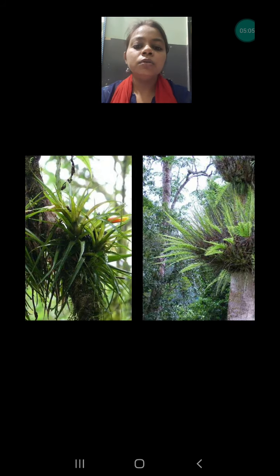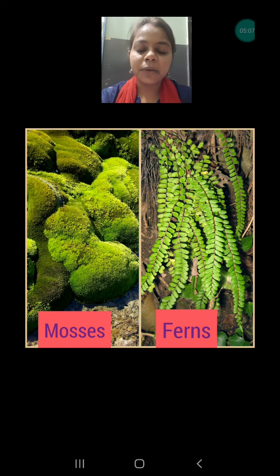So let's discuss further about these plants. What are the examples of the epiphytes? Mosses.